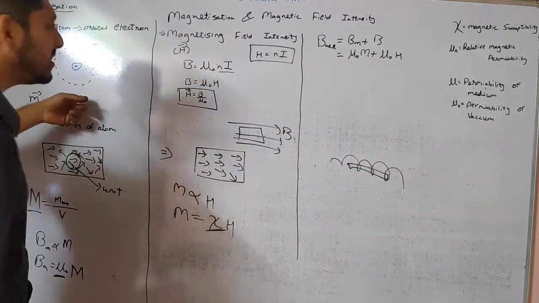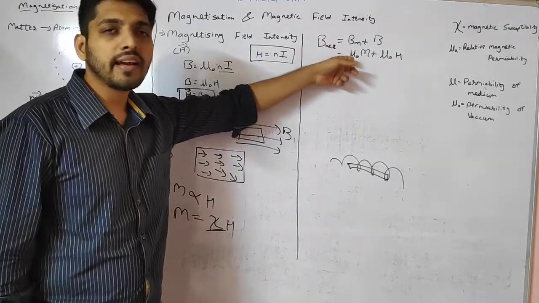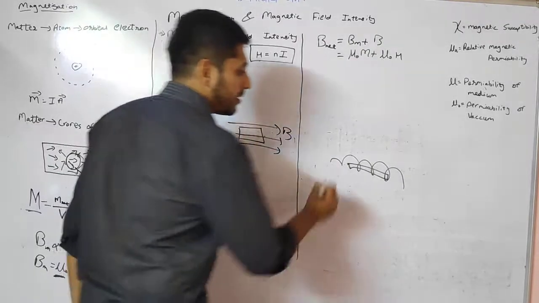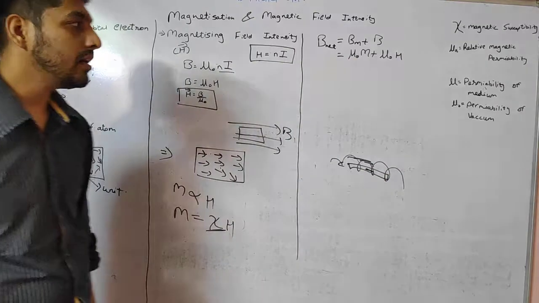Here you can say this is the inside magnetic field, this is the outside. So the net field will be due to inside and due to outside, that is the external magnetic field, and the internal magnetic field, that is inside the material.